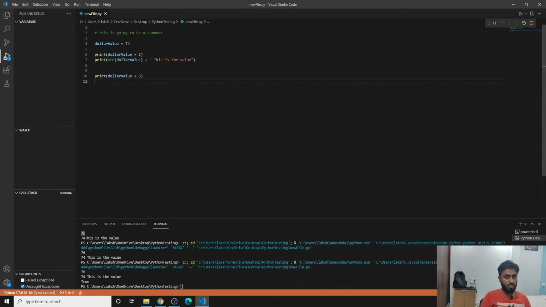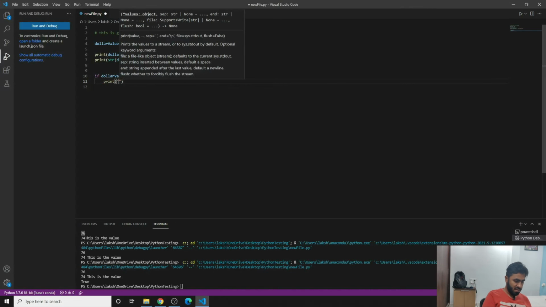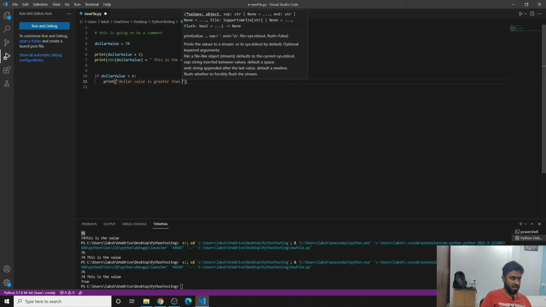You will be getting true. That means yes, it is true. So if you want to use it as a condition, suppose you're trying to say that dollar value is above 6, then do this. So instead of print here, you can write if dollar value is greater than 6, then you can write again dollar value is greater than 6.